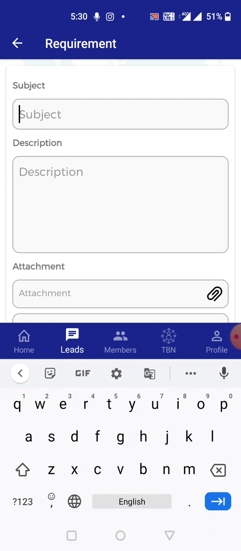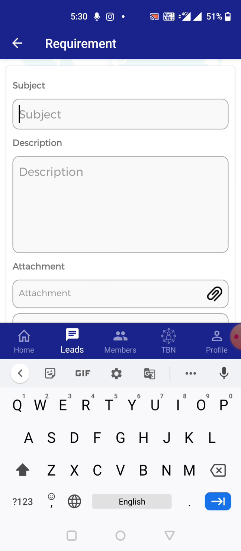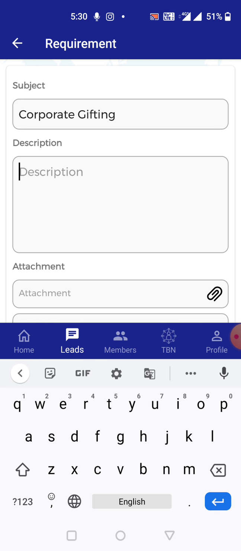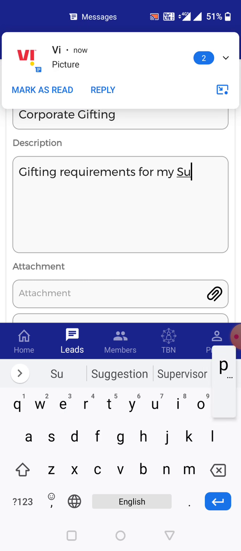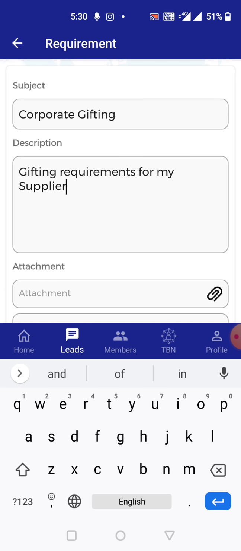Let's take a quick look at one more requirement. Let's say I need to do some gifting. So in that case, gifting requirements for my suppliers. Any attachment? No. Category, we can go for business support. Yeah, there you go, corporate gifting, and submit.